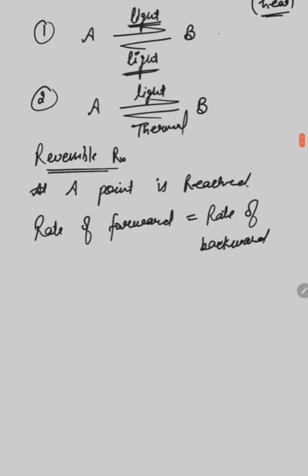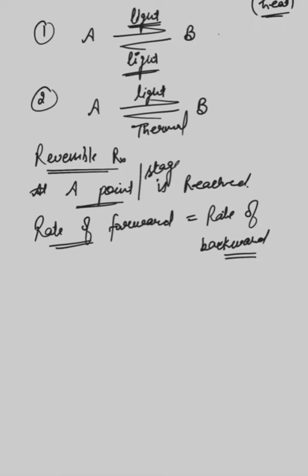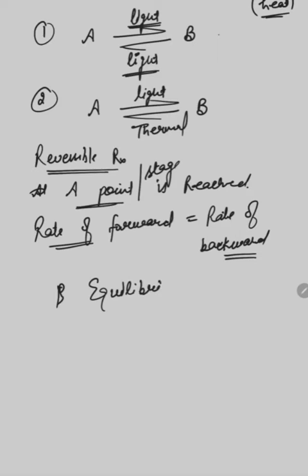That stage of the photochemical reaction, when it is reached in the reversible reactions, is known as the equilibrium state. So equilibrium is reached in the photochemical reaction when the rate of forward reaction becomes equal to the rate of backward reaction in the reversible reactions.